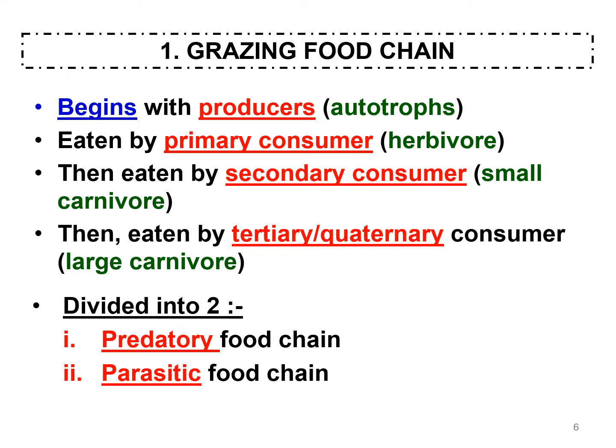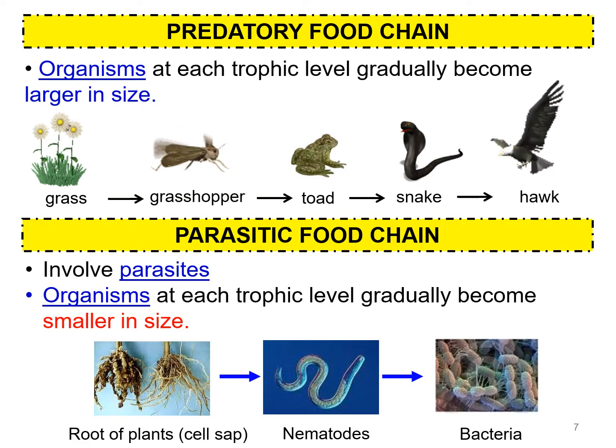Grazing food chains are divided into two types. First, the predatory food chain, and then we have the parasitic food chain. In the predatory food chain, as we can see from the diagram, the organisms at each trophic level gradually become larger in size. While in the parasitic food chain, because parasites are usually smaller than the host, the organisms at each trophic level gradually become smaller in size.